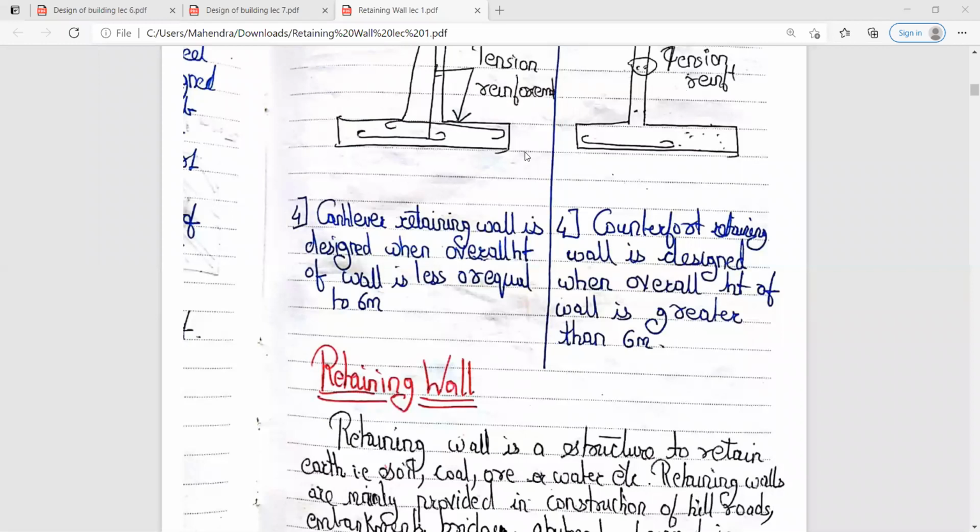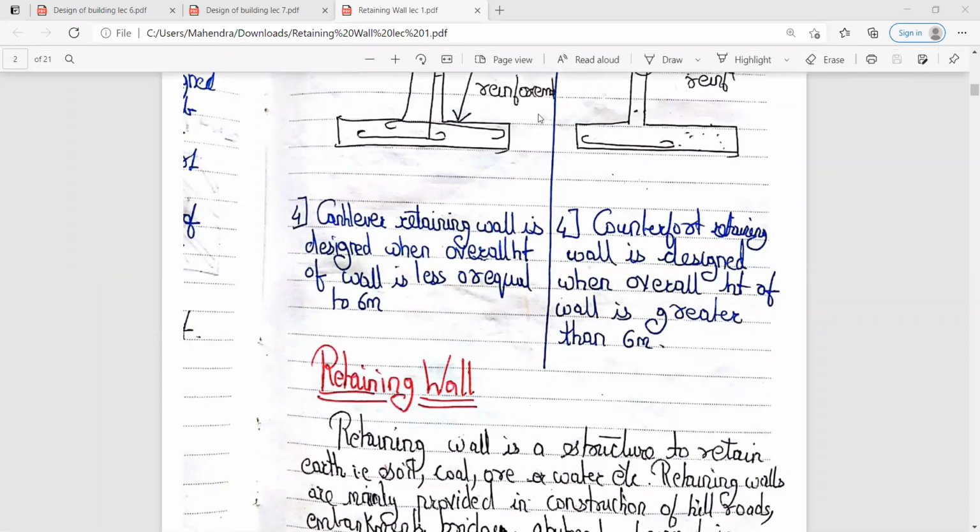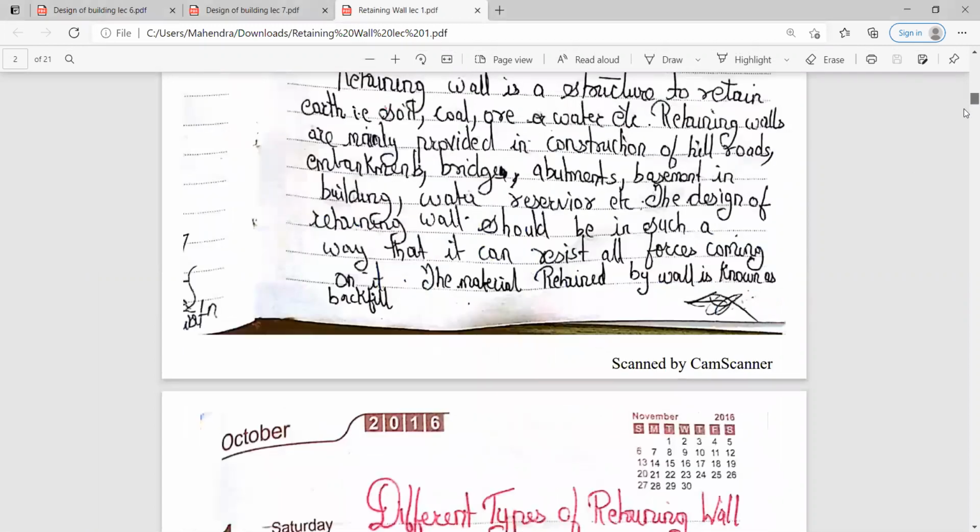Yes, gravity retaining wall is there, cantilever retaining wall is there, counterfort retaining wall is there, or buttressed wall is there. So there are basically four types of retaining wall: the gravity retaining wall, cantilever retaining wall, counterfort retaining wall, and the buttressed wall. So we will see all four types one by one.